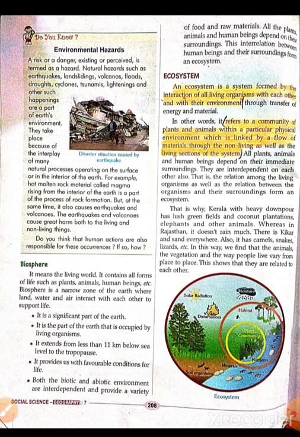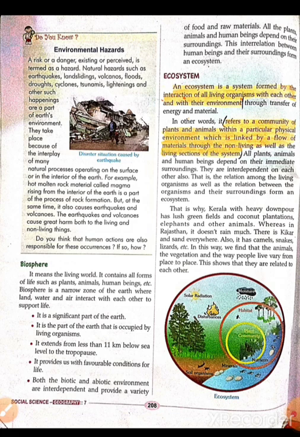So it can be a very small micro ecosystem, and overall it can be of any size. The bigger part, the whole world if we see it together, is also an ecosystem. There is an ecosystem of desert, there is an ecosystem of ocean. So the small area where plants and animals depend on their immediate surroundings is called an ecosystem. This is the relation among the living organisms, as well as the relation between the organisms and their surroundings, that forms an ecosystem.